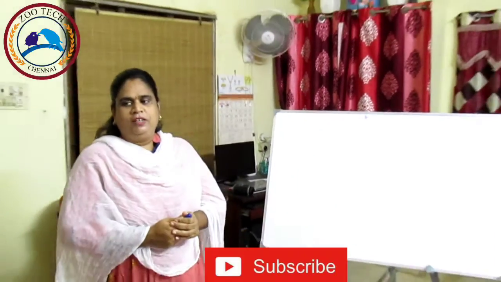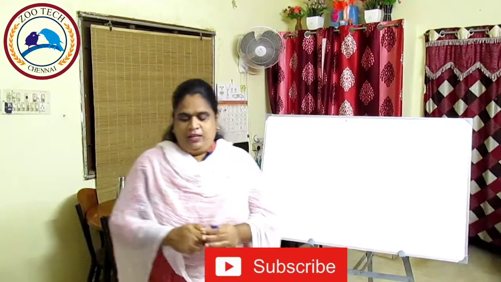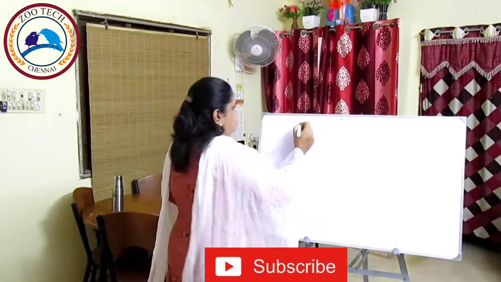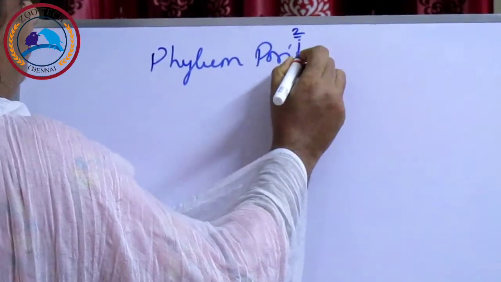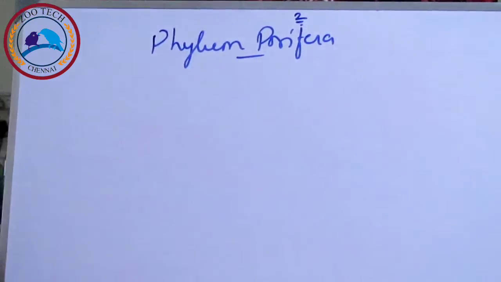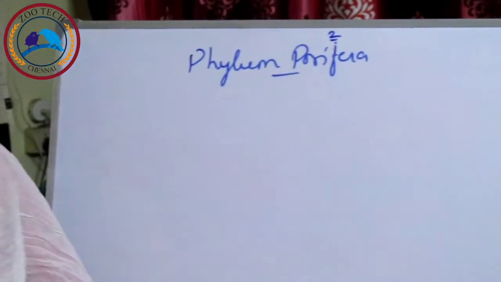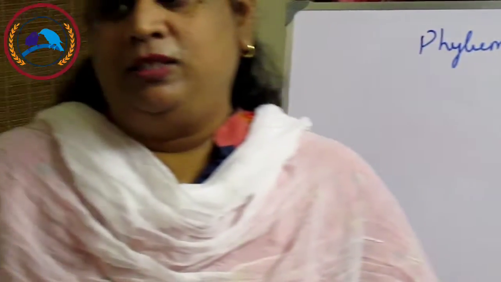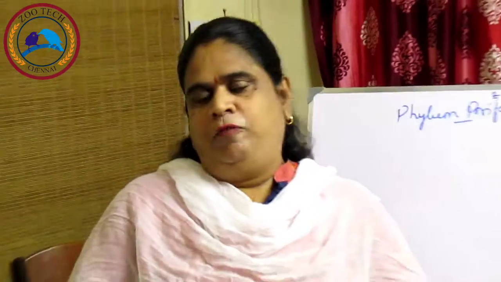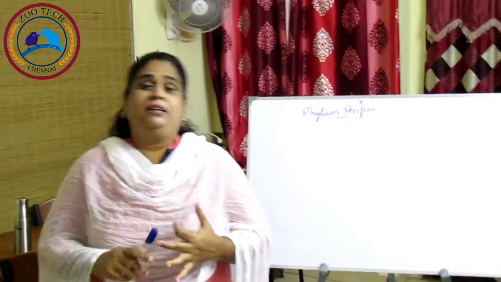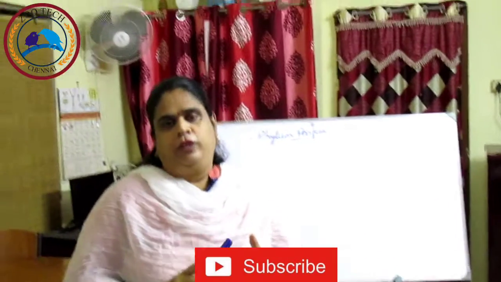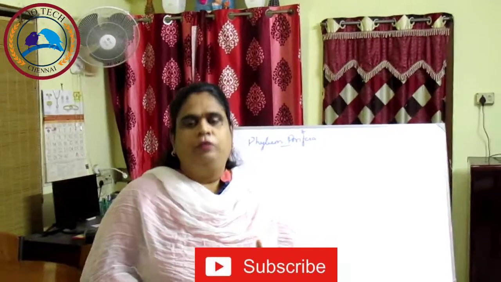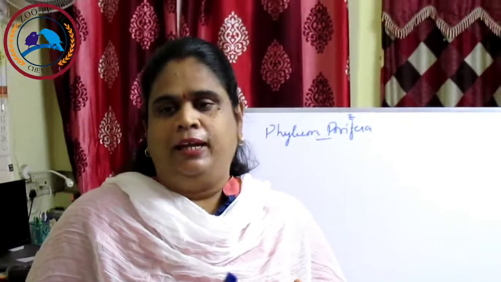So we'll come to the topic today. I'm going to take phylum Porifera. Porifera can be defined as asymmetrical or radially symmetrical multicellular organisms with a cellular grade of organization without well-defined tissues and organs.